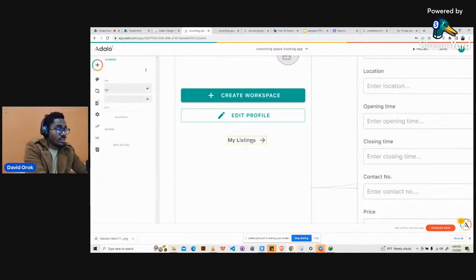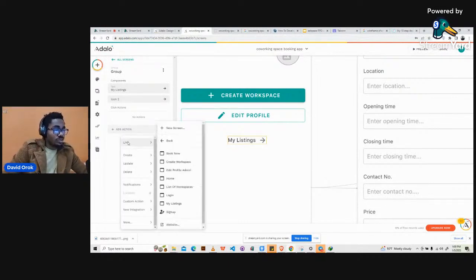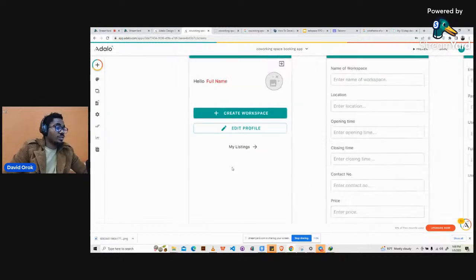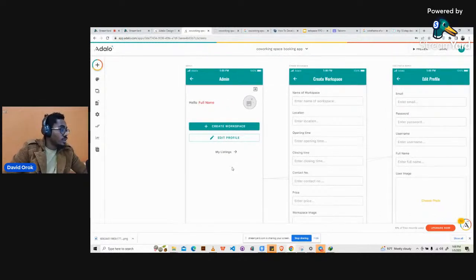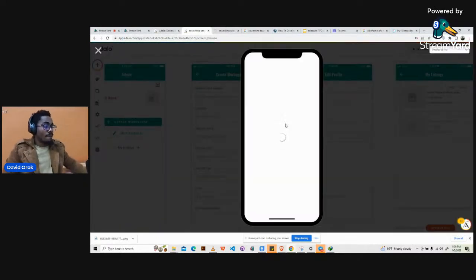We can just click this now. So the two of them are the same component. We have combined them, so we can now give an action for the two components. It's going to my listings. So we click on this. All right, so we have this now. When we go to our dashboard for the admin, we will see my listings. We'll just click on it, and it will take us to my listings. So let's try it out and see what we have done so far.